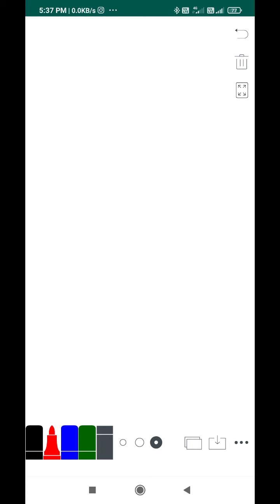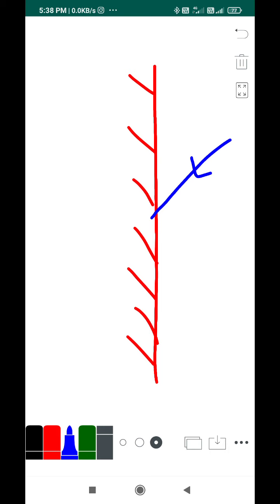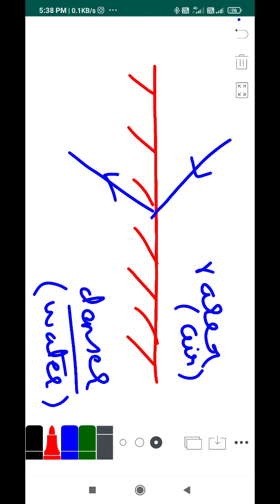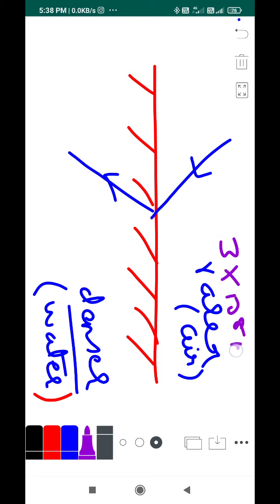If you recall, this is your refracting surface. Then you got your incident ray, then your deviated ray here. This is called a rarer medium and this is called a denser medium, let's assume. Say the rarer medium is air and the denser is water, for example. Light travels very fast in a rarer medium. The speed is 3 into 10 power 8 meters per second. This is the speed of light in the rarer medium.